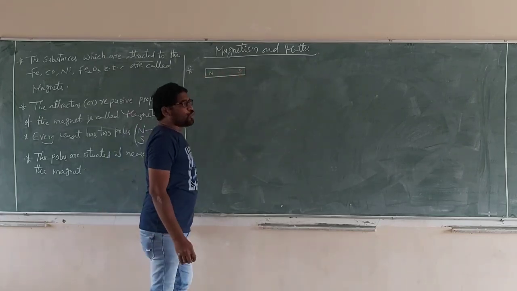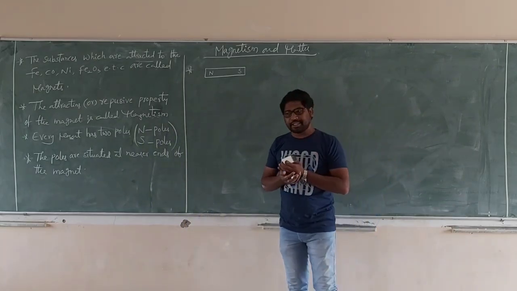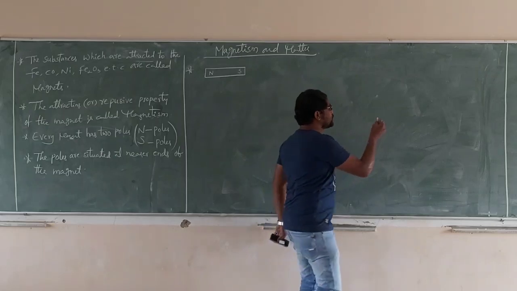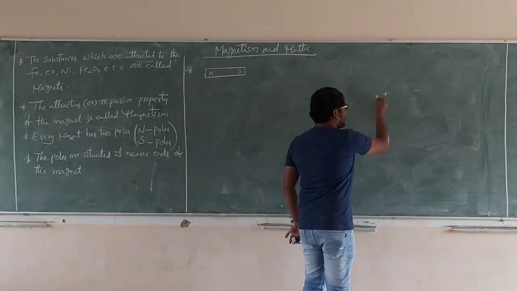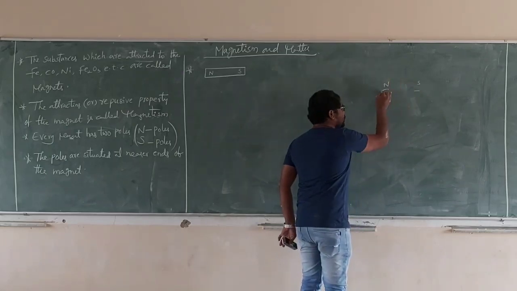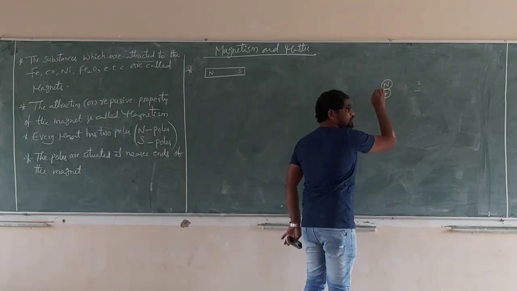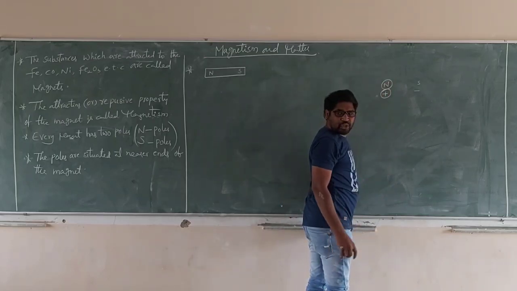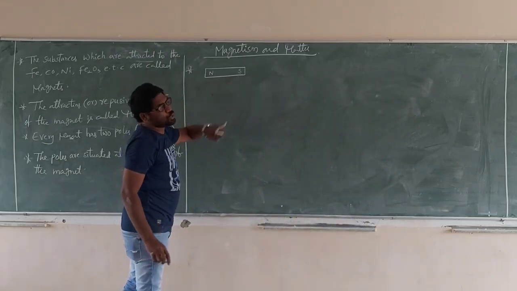Already we discussed in the previous chapter the same property in electrostatics. In electrostatics, we used positive charge and negative charge. Here, north pole and south pole. In electrostatics, positive charge is the source. In magnetism, north pole is the source. Now this is the north pole, this is the south pole.